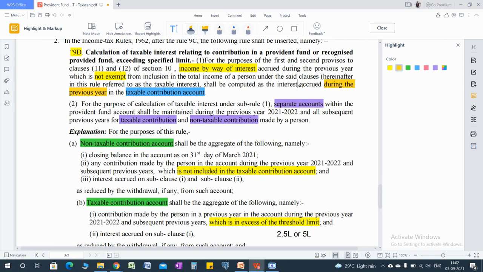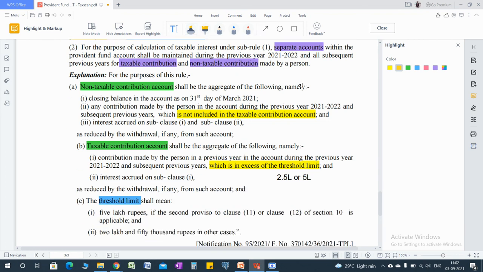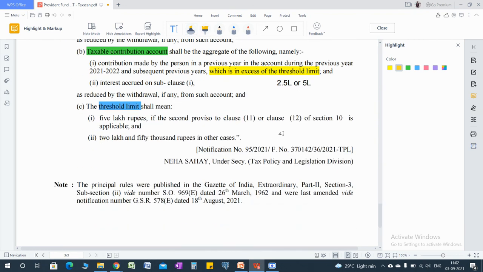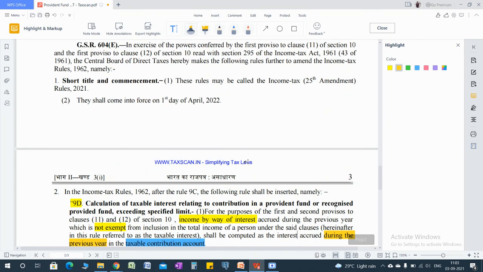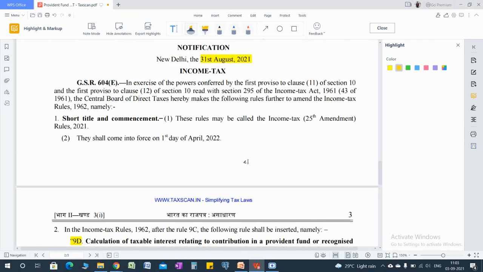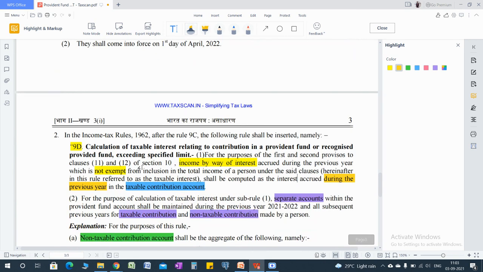It is taxable during the previous year on the basis of accrual. So this is notification number 95 of 2021. I hope you all now get the quick brief of the notification and understand the new rule 9D for the taxation of interest on the contribution to provident fund. Thank you.